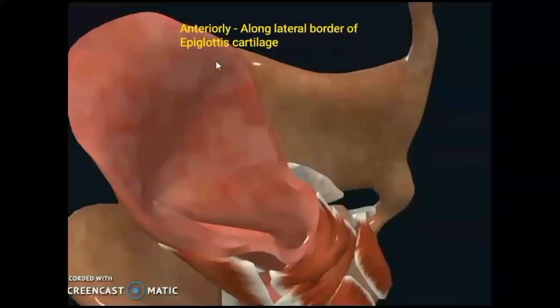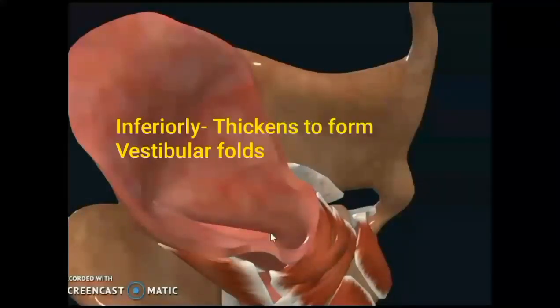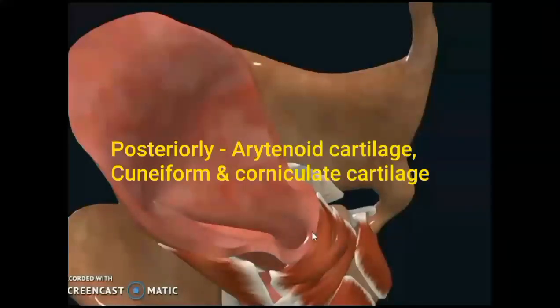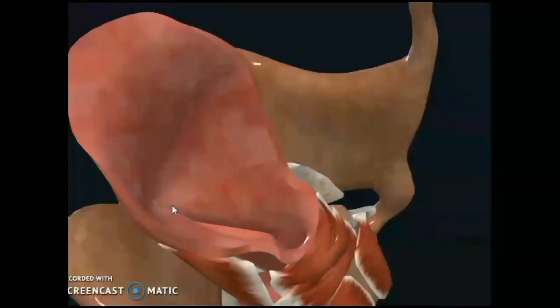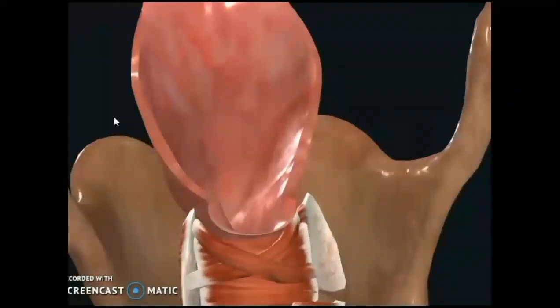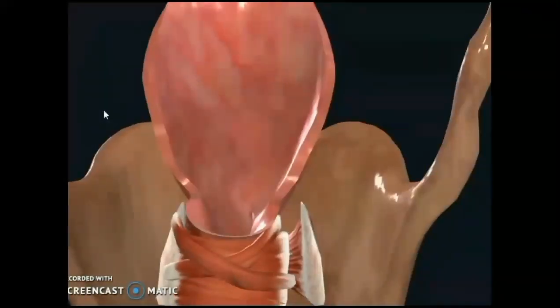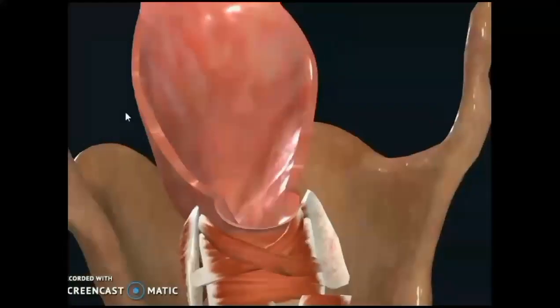You can see anteriorly along the lateral border of the epiglottis. Inferiorly it forms the vestibular fold, posteriorly attached to the arytenoid. Superiorly it forms the aryepiglottic fold with the aryepiglotticus muscle forming the lateral part of the laryngeal inlet. So the superior border is the aryepiglottic fold, posterior inferior is the vestibular fold, anteriorly along the lateral margin of the epiglottis. The epiglottis has two lateral margins that we have discussed already. So that is the quadrate membrane.